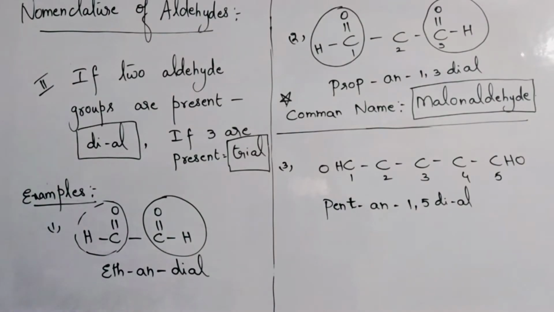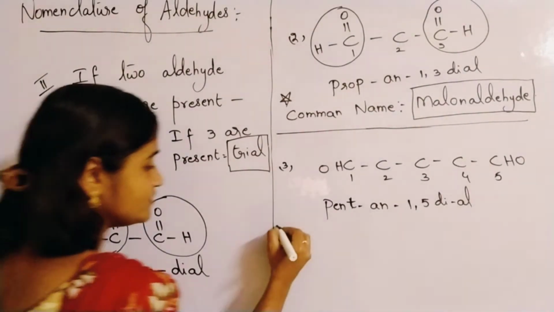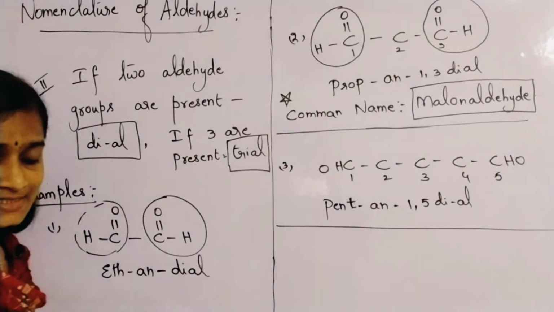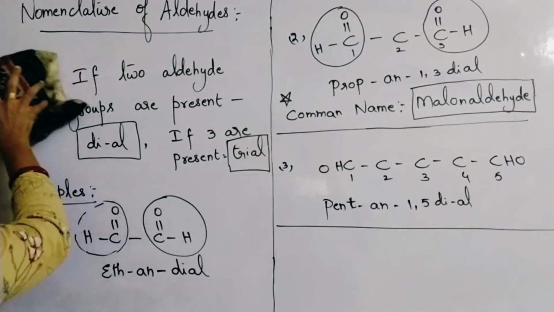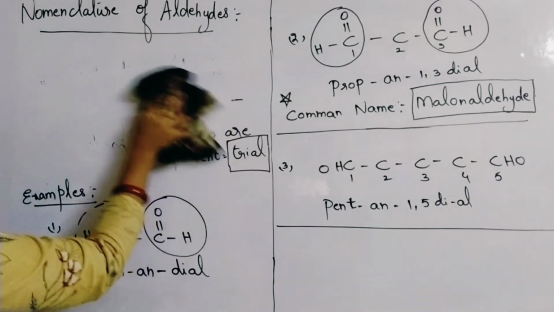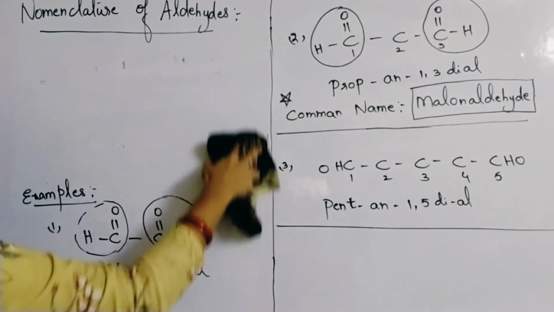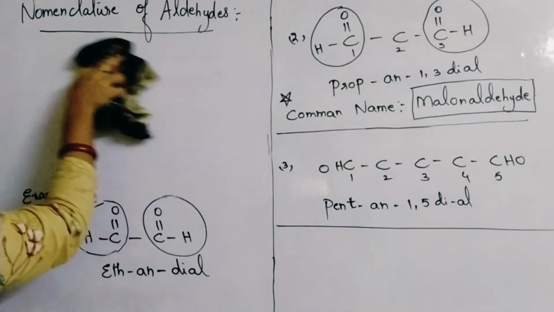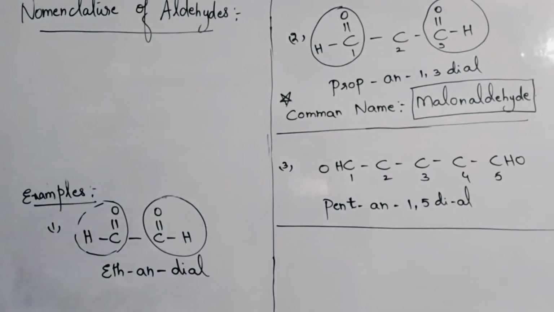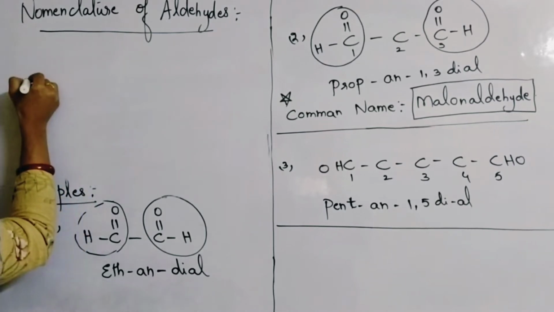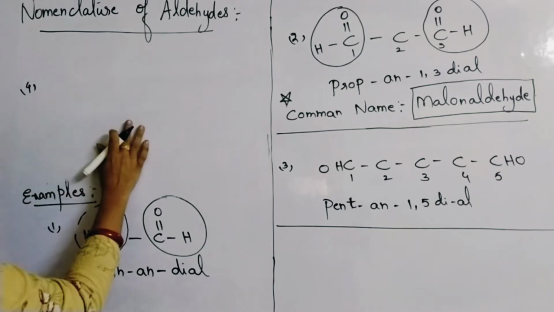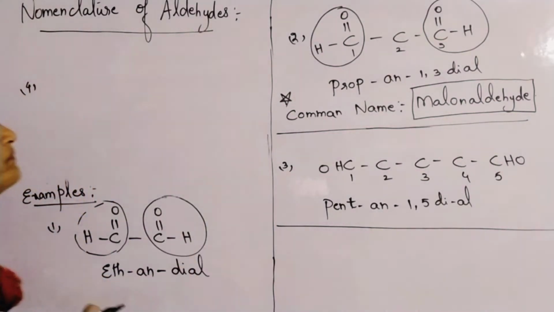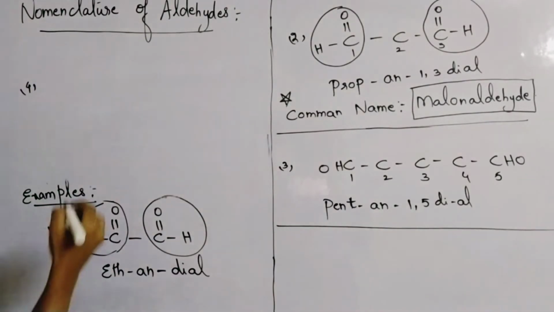Okay, same like that. Even if you can write also for dials, you can write so many examples. Okay, suppose three functional groups are present, I told you trial is the word to be used. Okay, but here you have certain points. How those 3 similar functional groups are present, based on that, you have to give the numbering and naming also. Okay, just look at this example.